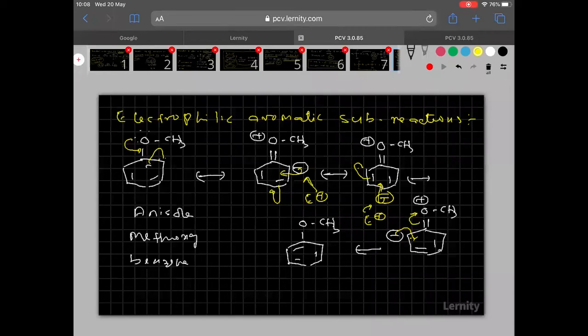That is the reason why in anisole, the OCH3 group is an ortho para directing group. Is it clear, everyone? It is an ortho para directing group, and it is a ring activator. It is activating the ring towards electrophilic aromatic substitution.